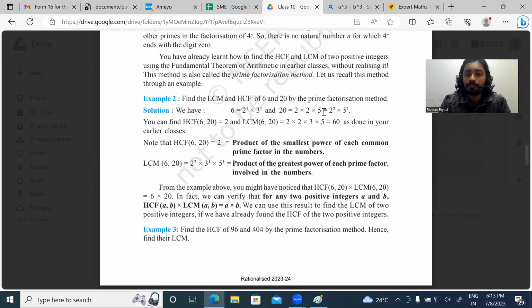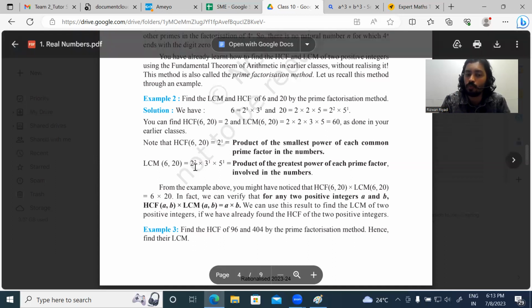So here, in the 6, you can see 2 raised to 1. In the prime factors form of 20, you can see 2 raised to 2. So you have to take this 2 raised to 2 only, because it is the highest power. If you take this, then it means that this is also included, because this is only 2 raised to 1. If this is a higher power, then you have to take that. You have to take the higher power. Here 2 raised to 2 is the highest power, so you can take that 2 raised to 2.